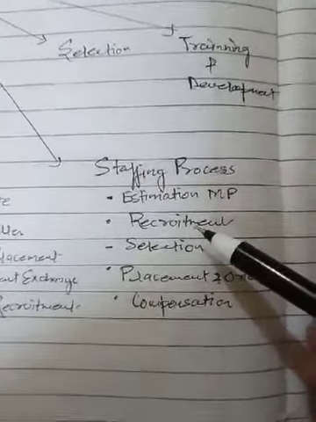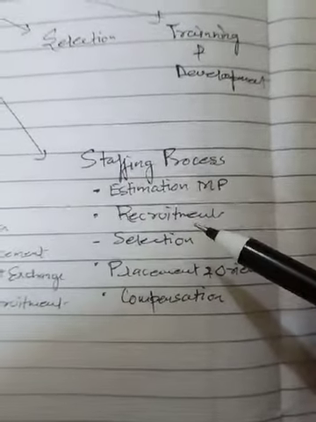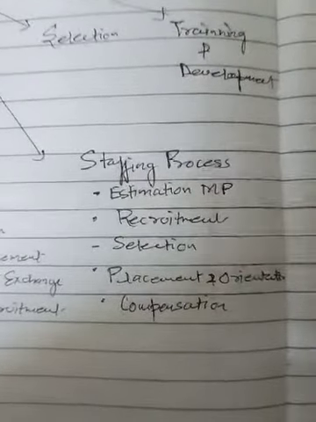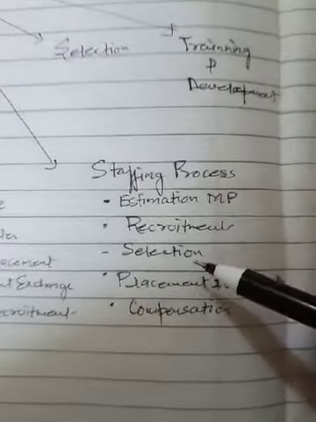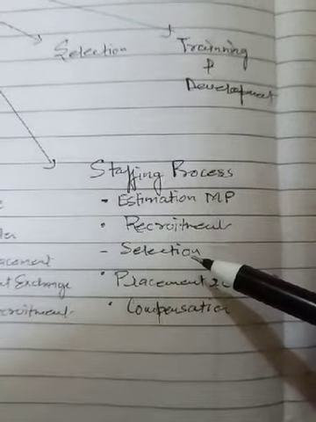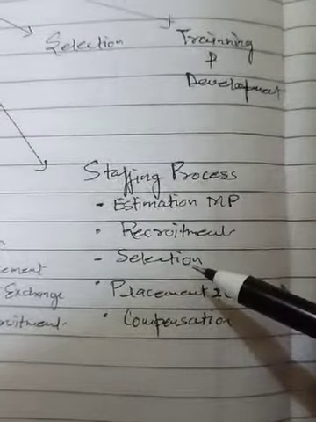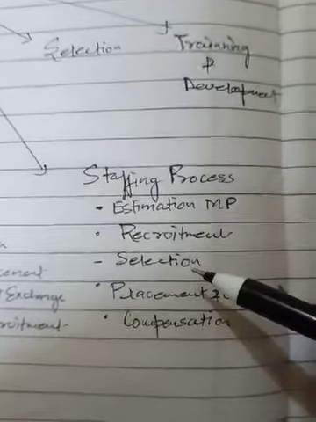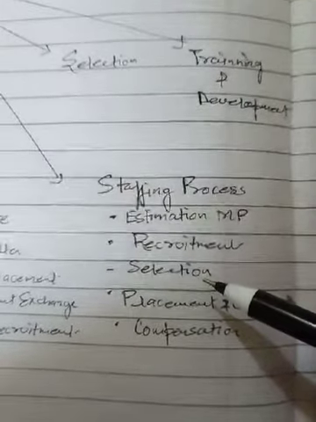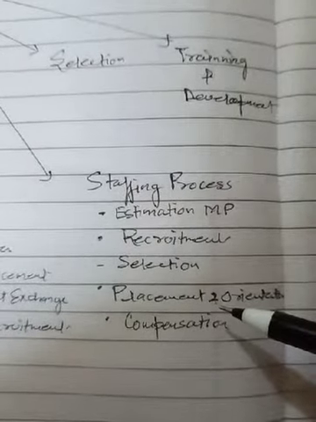Then the next step is recruitment. Recruitment is a method in which the management can collect applications from the applicants to fill the vacant job position. Generally, it is of two types, external and internal. Then another is selection. Selection is an important element of the staffing process, because it selects the most capable person for the vacant job position. It is also known as a negative function, because in it rejection is more as compared to selection.